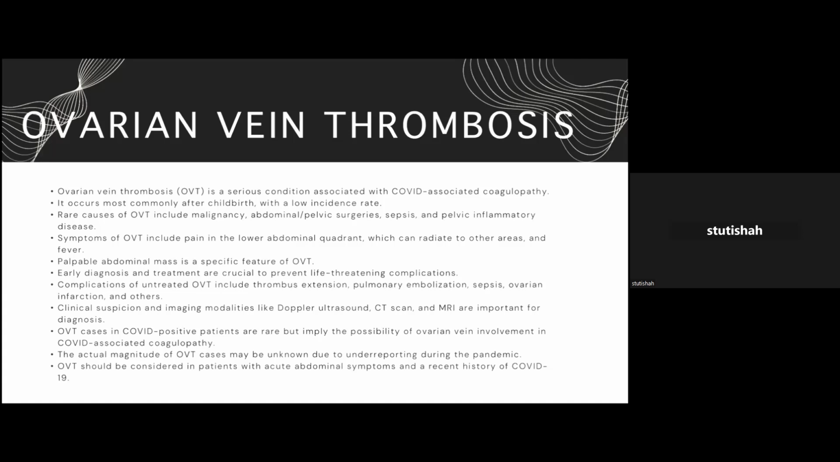Thus, early diagnosis and treatment is crucial to prevent life-threatening complications, which include extension of the thrombus, pulmonary embolization, sepsis, and ovarian infarction, among many others. The main clinical suspicion and imaging modalities are important for diagnosis. Although OVT has been reported rarely, the possibility of ovarian vein involvement is a very severe thing to be on the lookout for. The actual magnitude of OVT cases may still be unknown, as COVID cases have been underreported during the pandemic. Thus, it should be considered in patients with acute abdominal symptoms and a recent history of COVID-19.